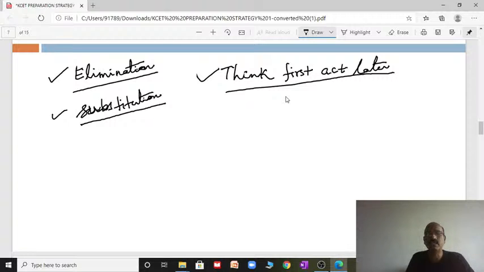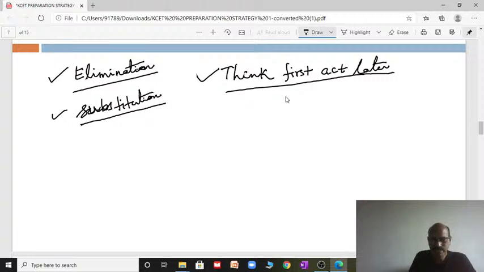Many children go straight to the options without reading the question, and that will make you lose marks. So think first, act later. Read the question carefully, check whether the question is out of syllabus or which topic and which concept it is coming from, then relate it, recollect the formulae, and apply.